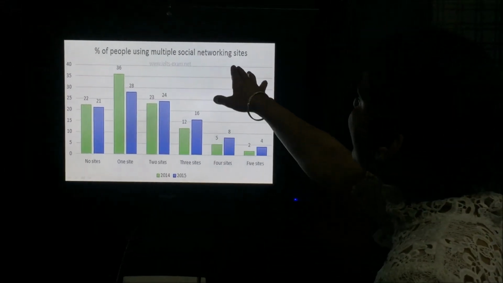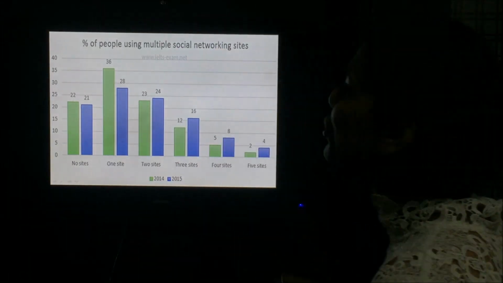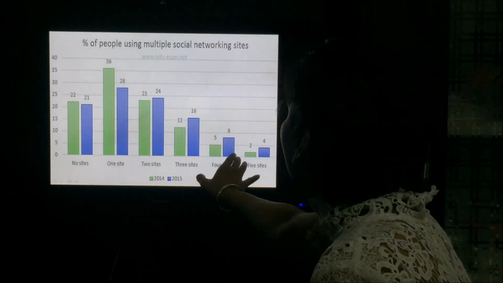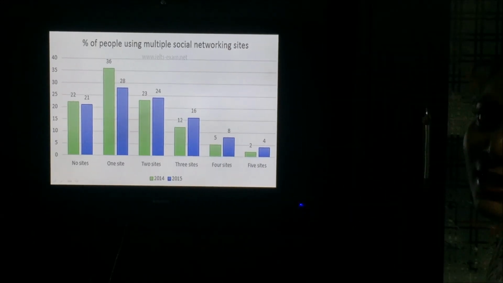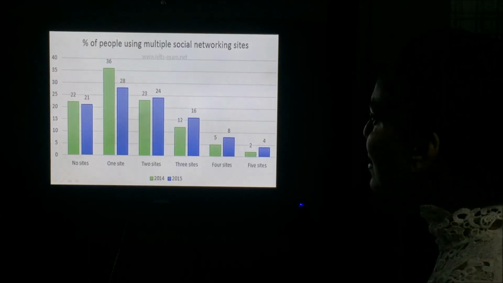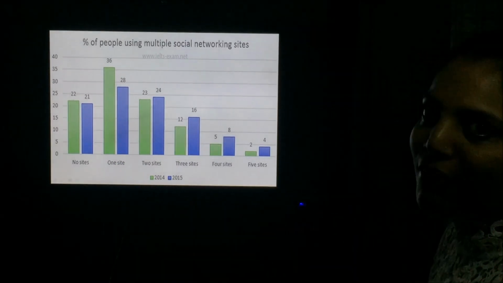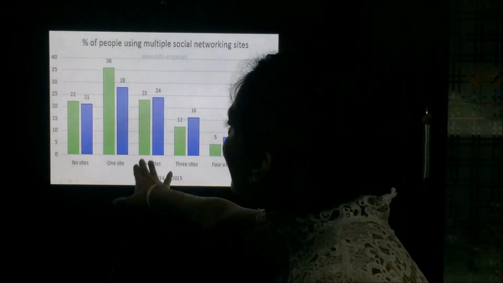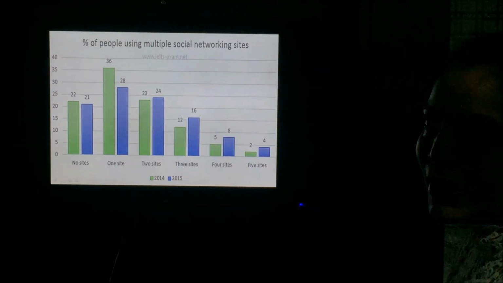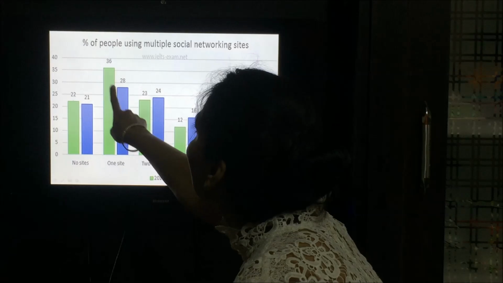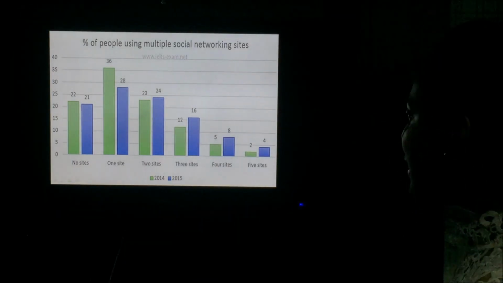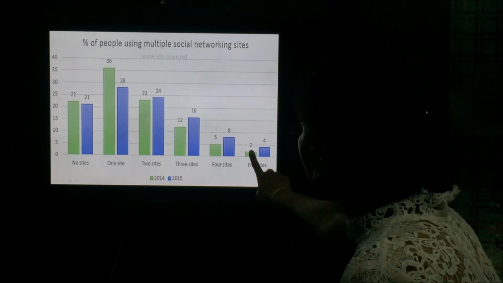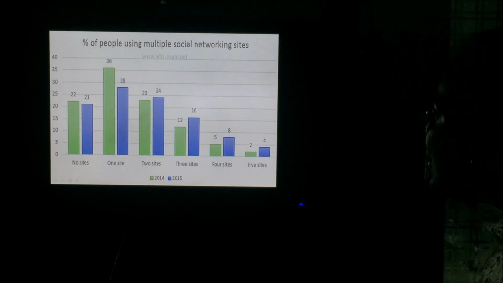As we can see, they have written percentage of people using social networking sites. Then we can see 1, 2, 3, 4, 5, 6. There are 6 different categories of usage of sites. There are people who are not using any website at all. Then there are people who are using only one site and their number is maximum, as you can see, in both the years. Then coming to 5 sites, we can see that their number is minimum, least in both the years.